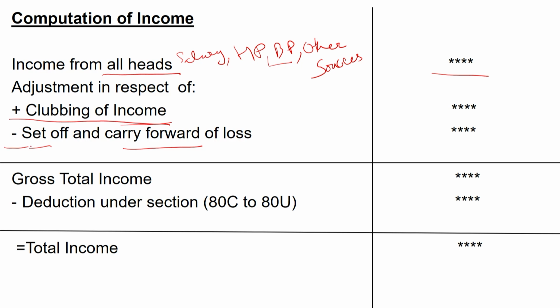Then the set off of losses is done. After that, you come to the gross total income. After calculating the gross total income, the deductions that we have discussed here under the old tax regime, that is from 80C to 80U, if any of these expenditures or investments is made by you, can be claimed for the purpose of calculating your tax liability.